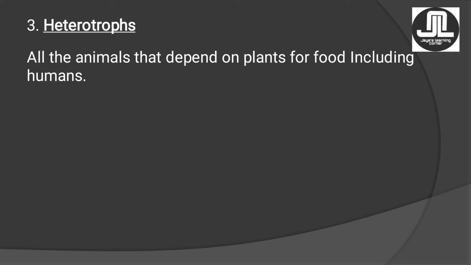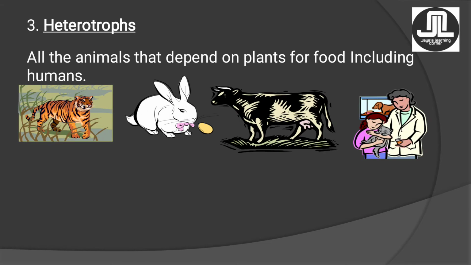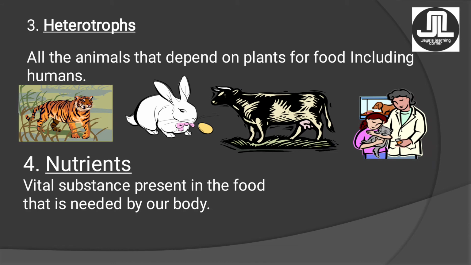Okay, now here it doesn't mean that humans are preparing their food by cooking. No, cooking is a process that they are doing, but the raw materials are coming from animals or plants, so they cannot prepare the raw materials. So this is why the heterotrophs are the humans also or animals, because they cannot prepare their own food. Okay, now next comes the nutrients. Now nutrients are the vital substances present in the body that are needed by the body, like the vitamins and minerals. Okay, so these are the nutrients, and these nutrients are responsible for making our immunity strong.